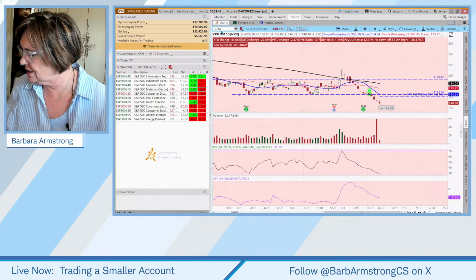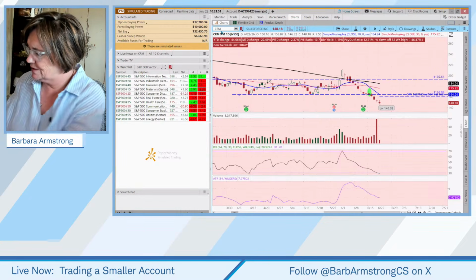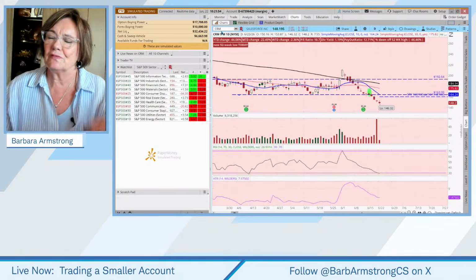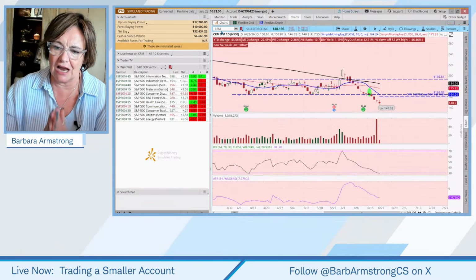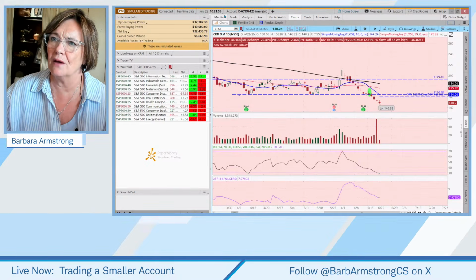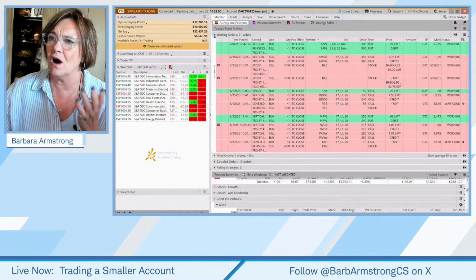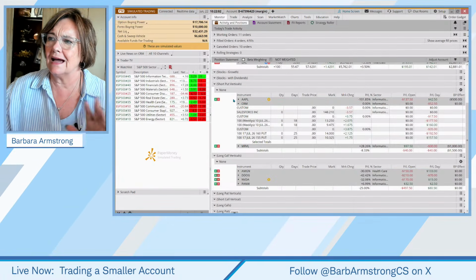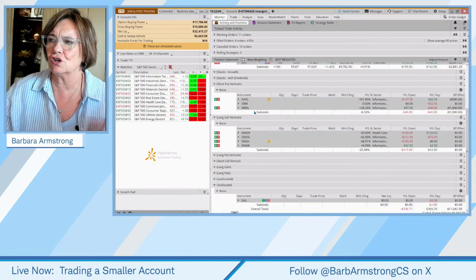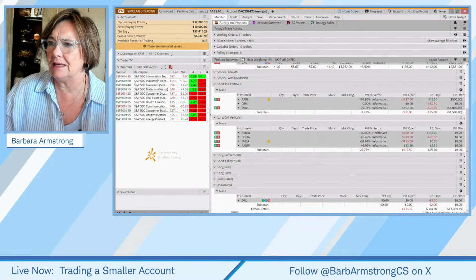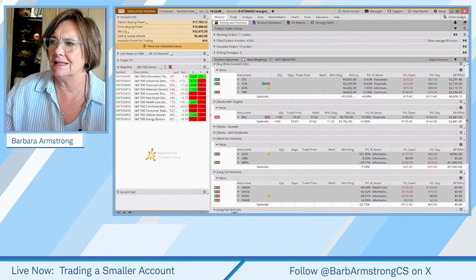Okay, so let's move on to the new stuff. So one of the things that came up in the chat or in the comments that I was looking at this morning was how balanced, if I'm doing short-term trades, should I be in sectors?